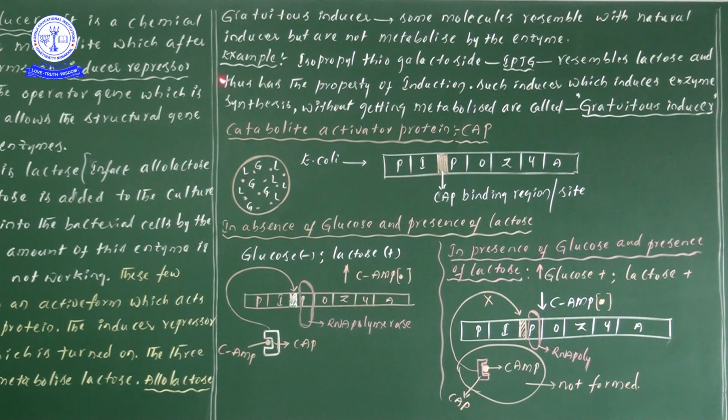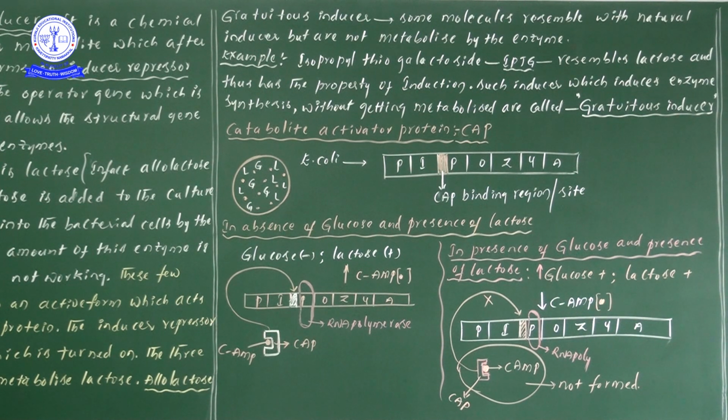Once you see gratuitous inducer, that is also one kind of inducer only. That is also like lactose. But these molecules resemble the natural inducer, just as lactose or allolactose is there, even gratuitous inducer is like that, but it is not metabolized by the enzymes. Means here that particular inducer cannot be metabolized by the enzymes.